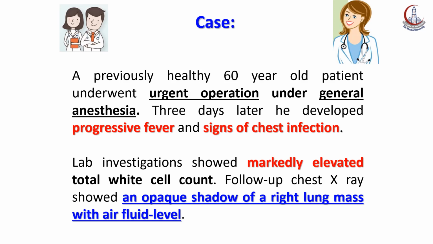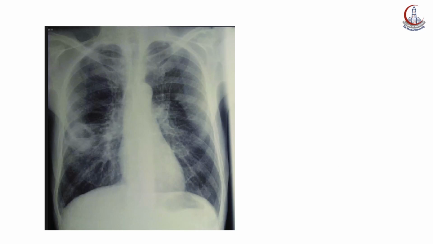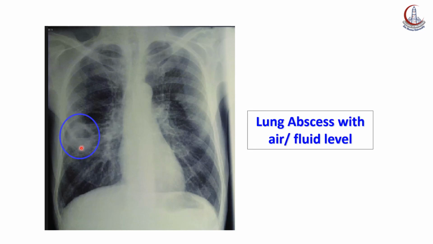elevated white blood cell count, followed by chest X-ray which revealed an opaque shadow of right lung mass. Take care, right lung mass which has air fluid level. The X-ray picture revealed mass in the right lung showing air fluid level. This lesion showed part filled with air and the underlying part showing fluid, which is pus or necrotic material. Air fluid level is like a glass partially filled with water and partially containing air with a fluid level in between.